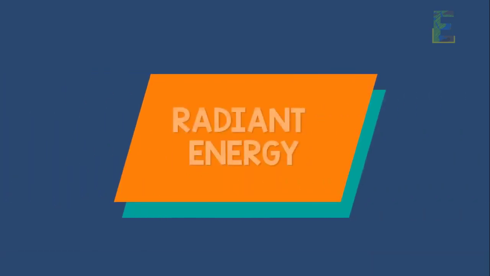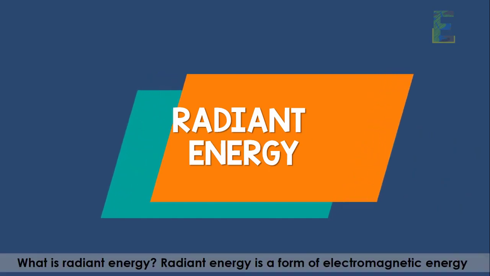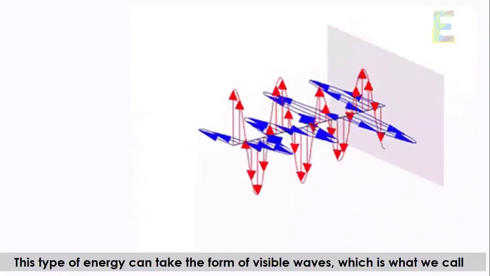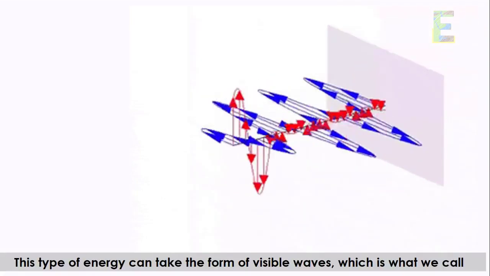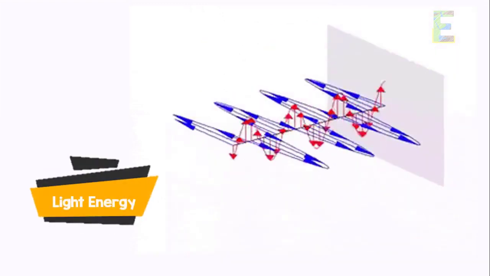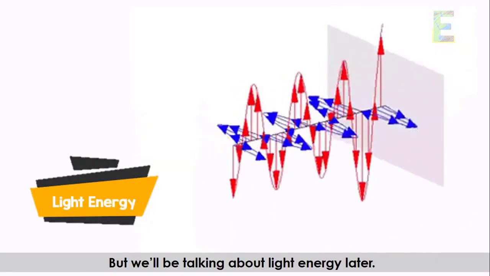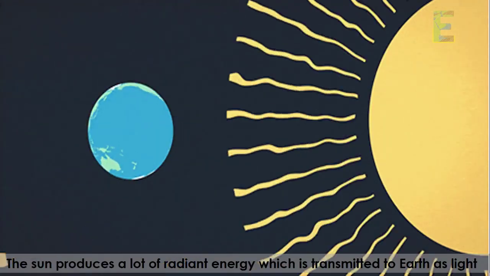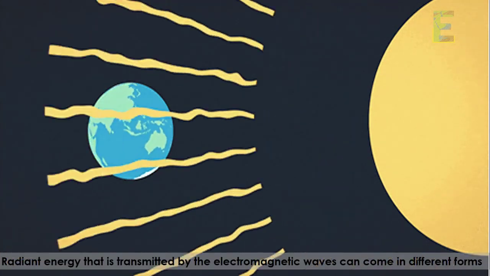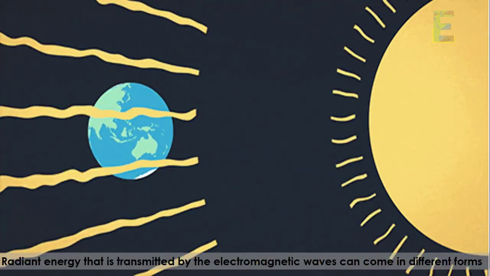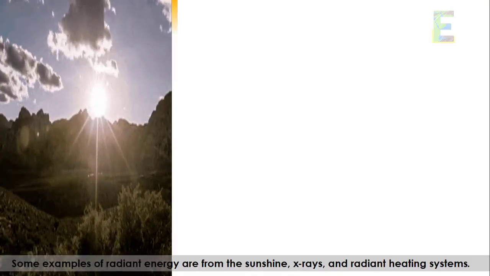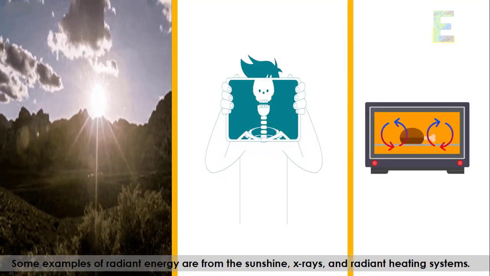The next type of energy that we're going to discuss is the radiant energy. So what is radiant energy? Radiant energy is a form of electromagnetic energy. This type of energy can take form of visible waves, which is what we call light energy. But we will be talking about light energy later. The sun produces a lot of radiant energy, which is transmitted to Earth as light. Radiant energy that is transmitted by the electromagnetic waves can come in different forms. Some examples of radiant energy are from the sunshine, X-rays, and radiant heating systems.